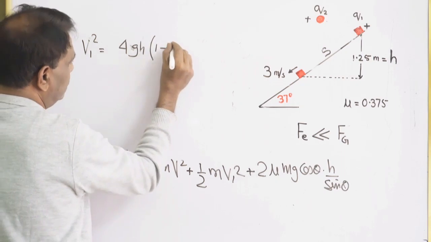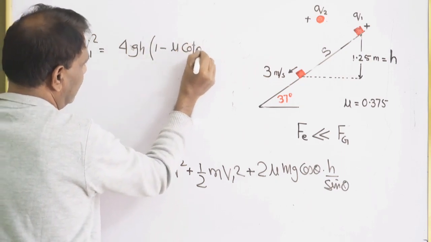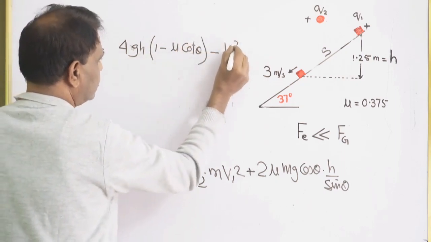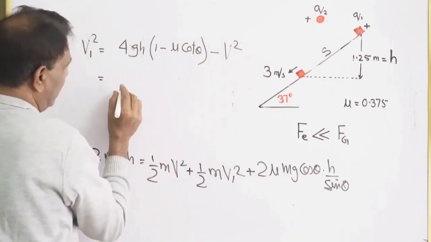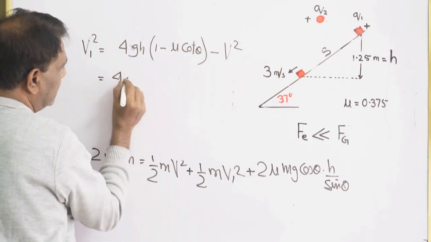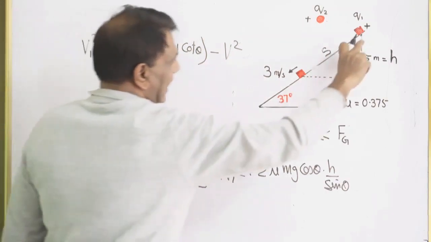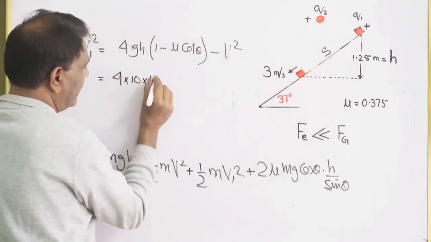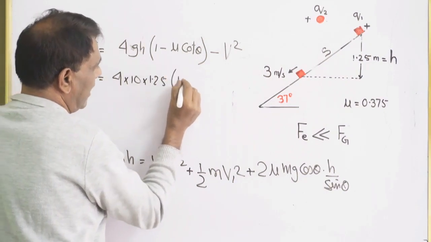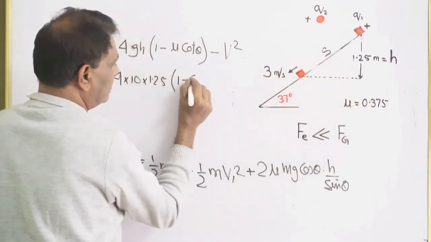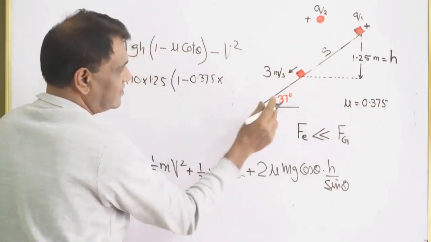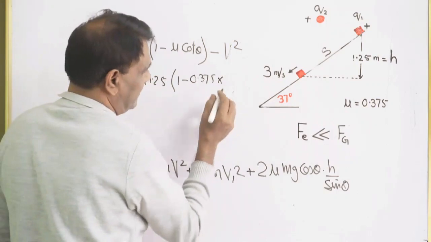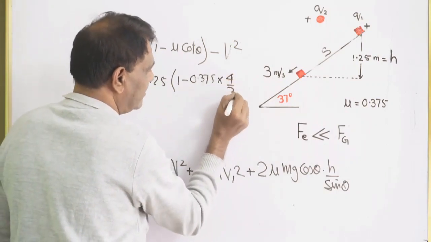h(1 minus mu cot theta) minus v square. इसमें डालोगे आप, अल्टीमेटली you are going to get 4 g की जगह 10, h 1.25 दिया हुआ है, and 1 minus mu is given 0.375, and cot theta 37, cot theta will be of course 4 by 3.